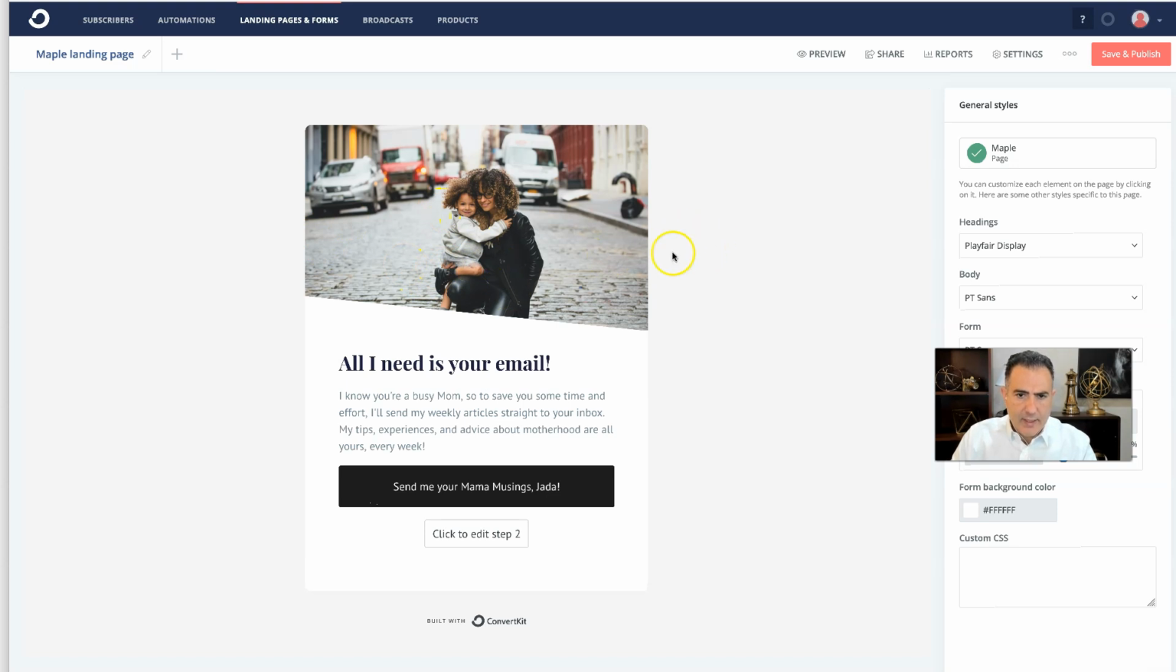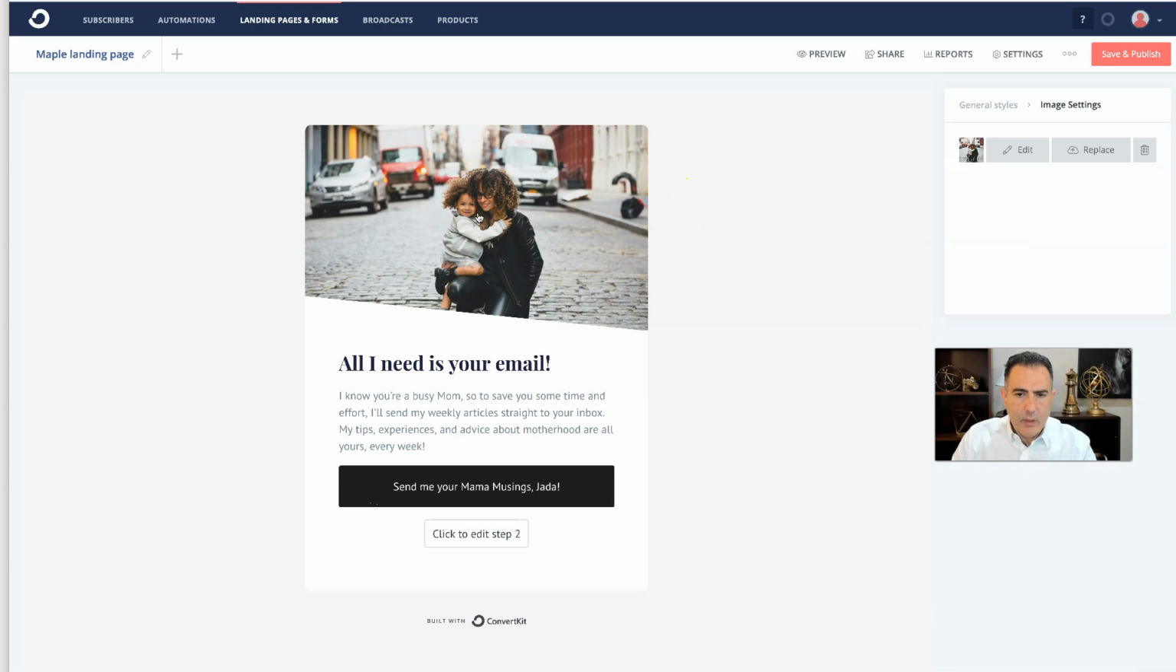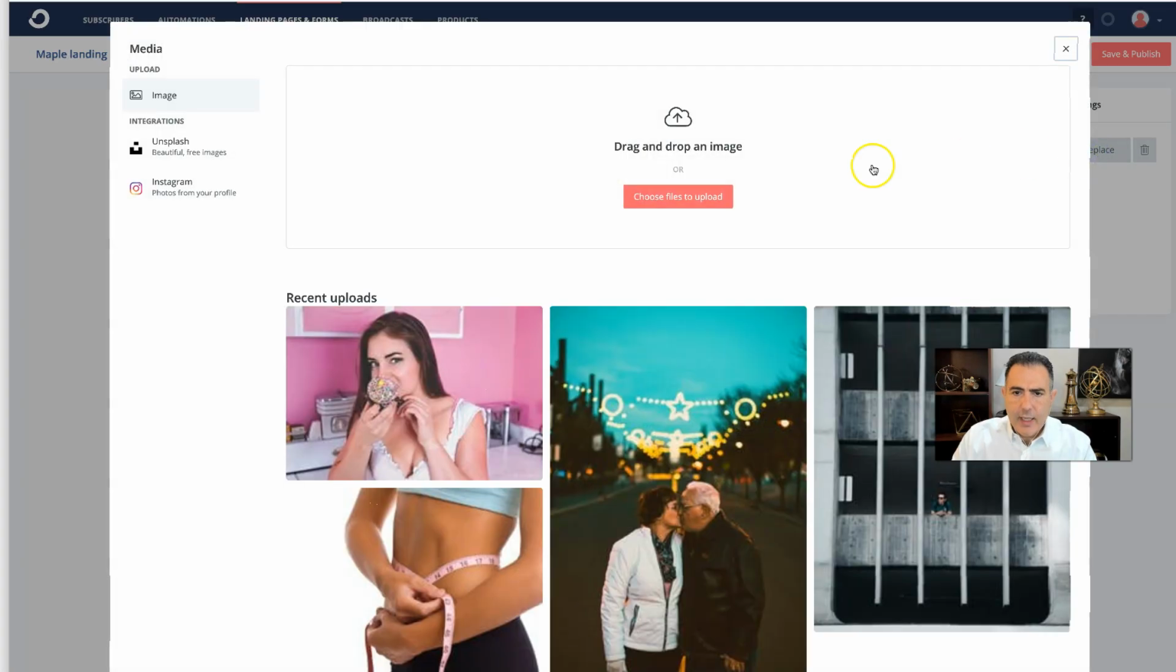Now the first thing is that, of course, you might not like this image right here. It's very easy. All you got to do, click on the image one time, then you're faced with this. It says replace. You can edit, you can replace, click on replace. Then you'll have some options. One of the options, you can upload your own image, go to Unsplash, which has a lot of stuff that you can actually use. When you click on Unsplash, you can also go to Instagram as well.